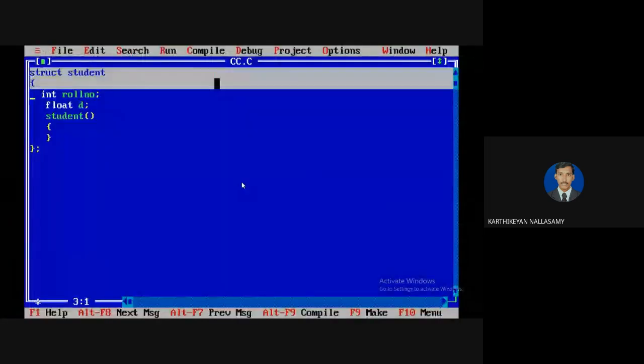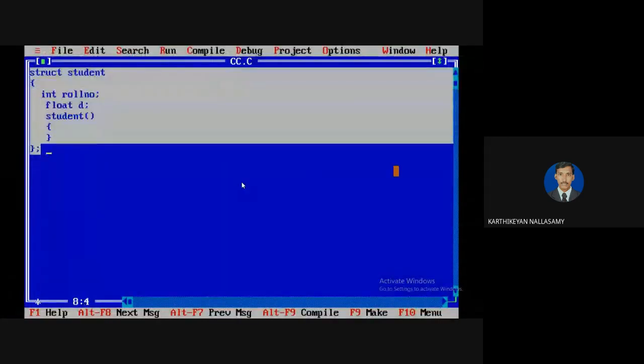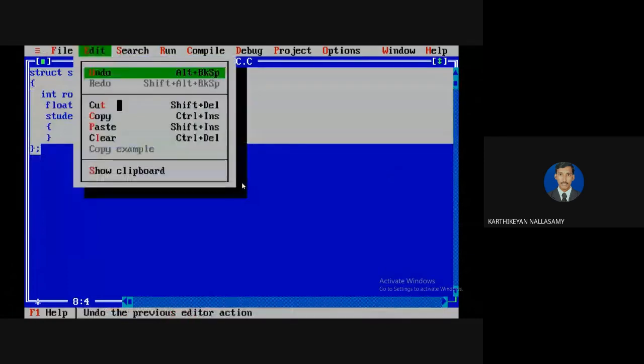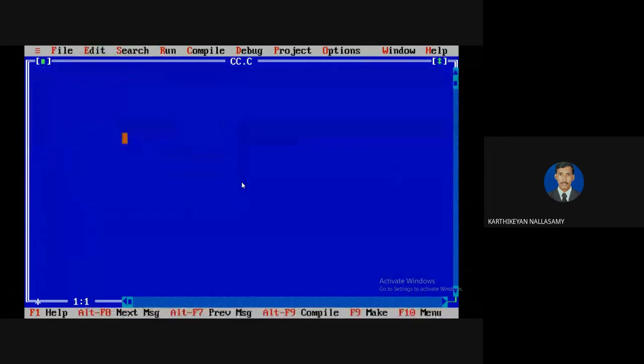So I'm going to remove everything. I'm going to provide a class. Class is a keyword. Then I'm going to create a class name, which is a user defined name, so you have to use the rules of identifiers to create this class name. Inside of that, you have to define the data members and member functions.